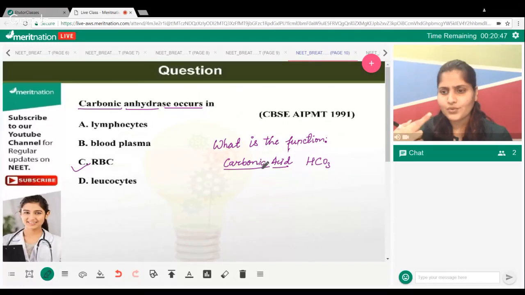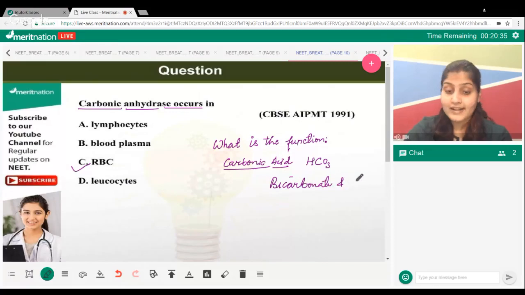Into two ions. I'm giving you a hint. Into bicarbonate and H ions. Right. Into bicarbonate and H ions. And protons, as you call them, H ions. And then what happens? This is how your carbon dioxide is transported. Exactly, this is how they are transported.